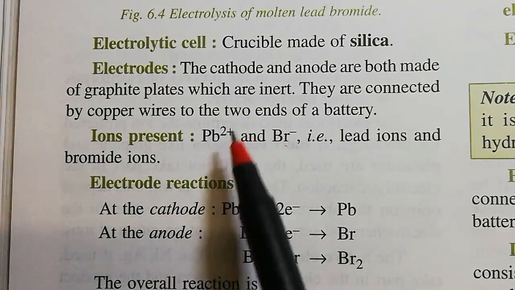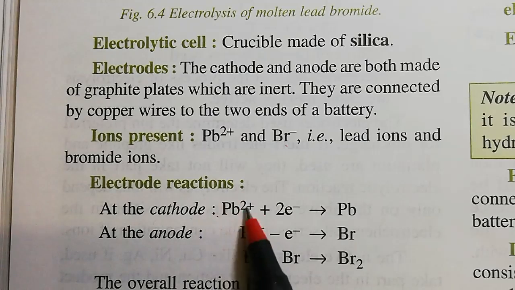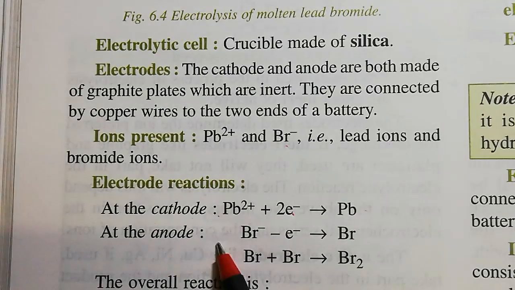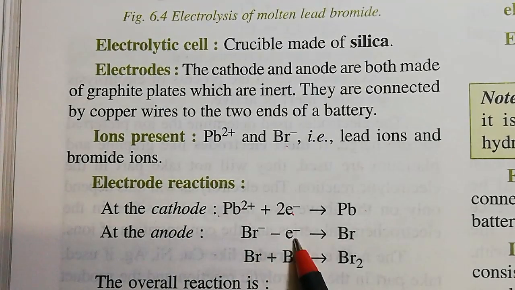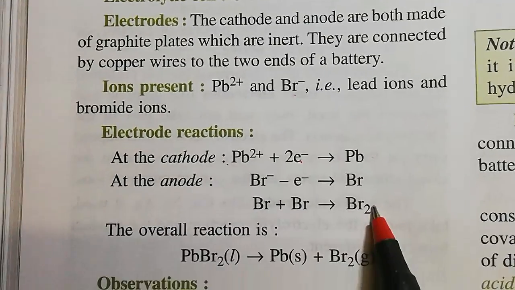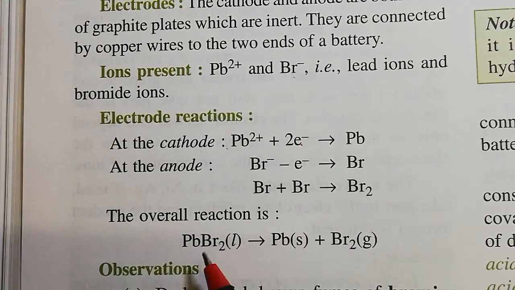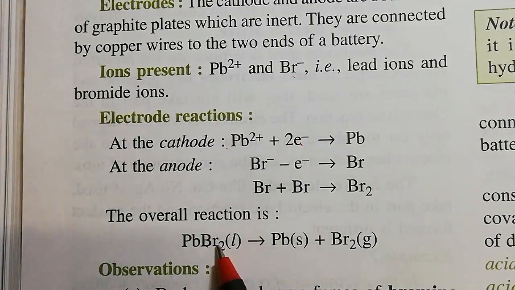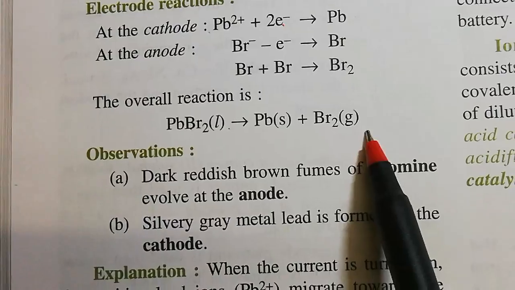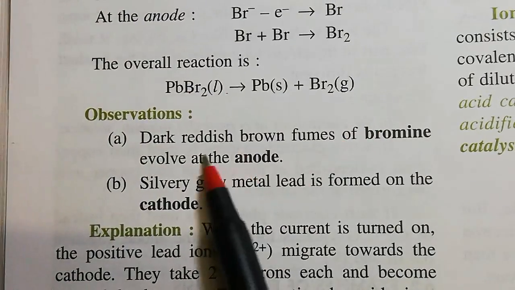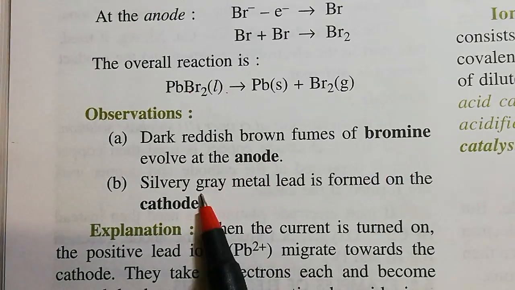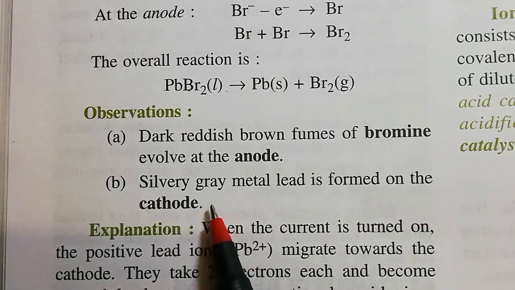The electrode reactions are very simple. At the cathode, the lead ion takes up 2 electrons and gets reduced to form lead metal. At the anode, bromide releases 1 electron to form a neutral Br atom, and that instantly combines to form a Br2 molecule. So the overall reaction is the electrolysis of lead bromide in the molten state. The observation from this experiment: dark reddish brown fumes of bromine evolve at the anode, and silvery gray metal lead is formed on the cathode.